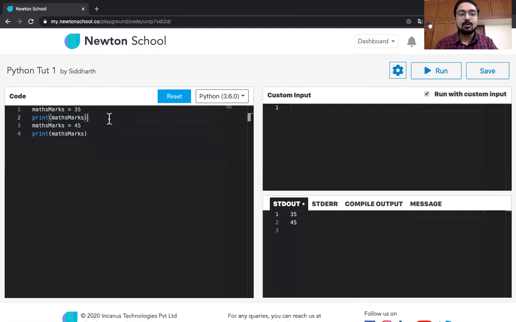So let's first talk about the float, or decimal point, variable. Let's call a variable x, and to simply put in a decimal, or float, data type, what you need to do is just put in a number and put the decimal point in it.